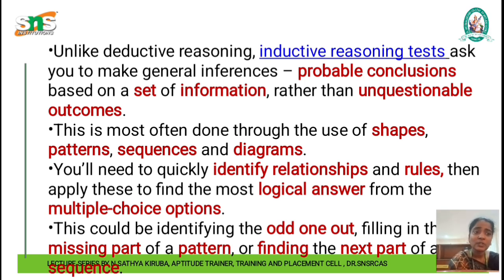All the logical type of questions will be from inductive reasoning. That is, you will get a set of series, and in the middle of the series a number will be missed. You are supposed to find the missing number. That will be the type of questions coming under inductive reasoning.